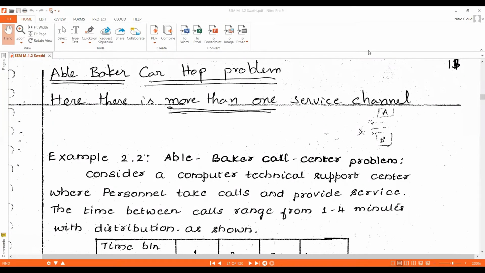Okay. Abel-Baker car hop problem. It is called the Abel-Baker car hop problem, or it is also called the Abel-Baker call center problem. Here we'll be having more than one service channel. Till now, the problems we have discussed are single service channel problems. Single channel queuing system problems we have discussed. Now, the problem which we are seeing has more than one service channel. How to simulate it, we will be discussing in this class.